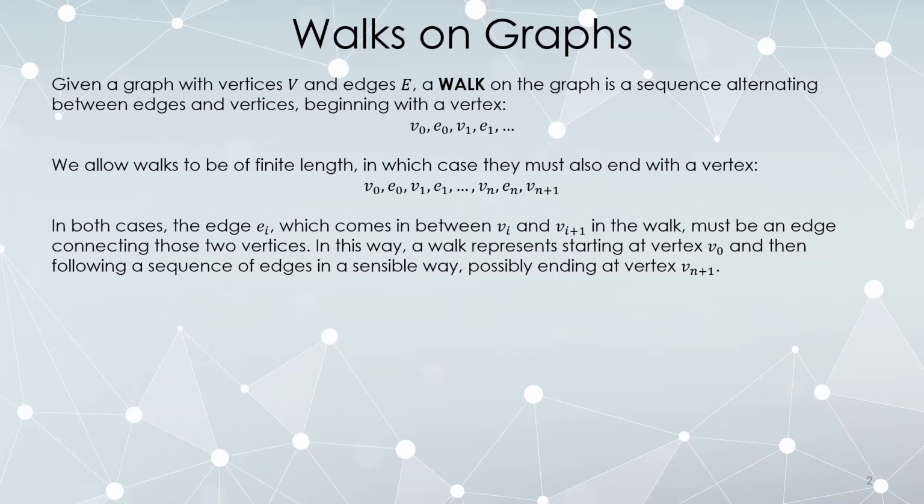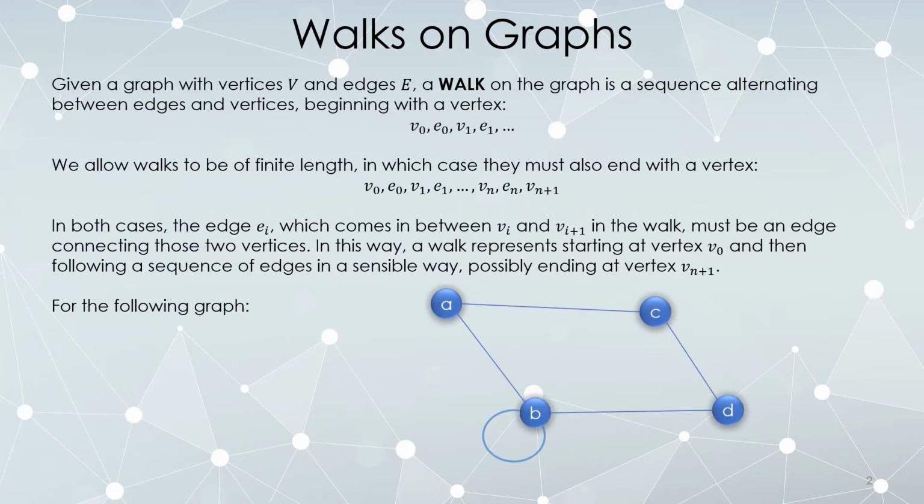In both cases, whether the walk is infinite or not, the edges that are in your walk must connect the two vertices in between them. So in the one written above, edge E sub 0 has to connect this vertex and this vertex. Edge E sub 1 must connect V1 and V2. All the way until you get up to this last edge must connect these last two vertices. So it's not just a random assortment of vertices and edges. From one vertex, you take an edge which leads you to another vertex, and so forth. So a walk represents a sort of way of starting at one vertex, following an edge to another vertex, from which you take an edge to another vertex, and so forth.